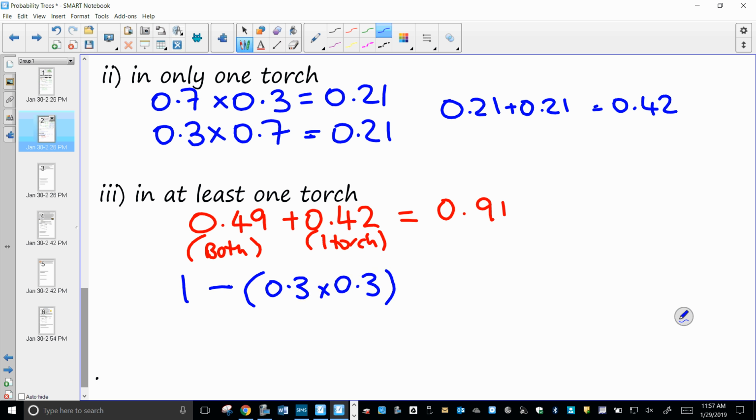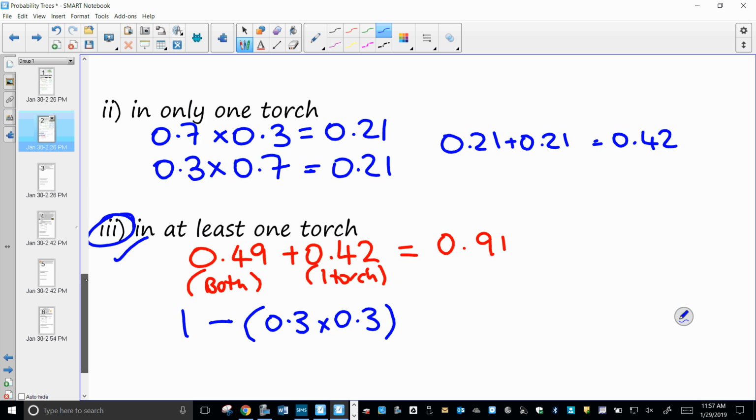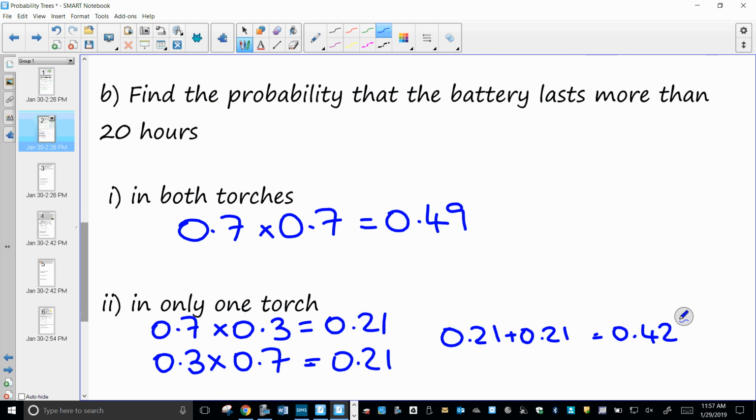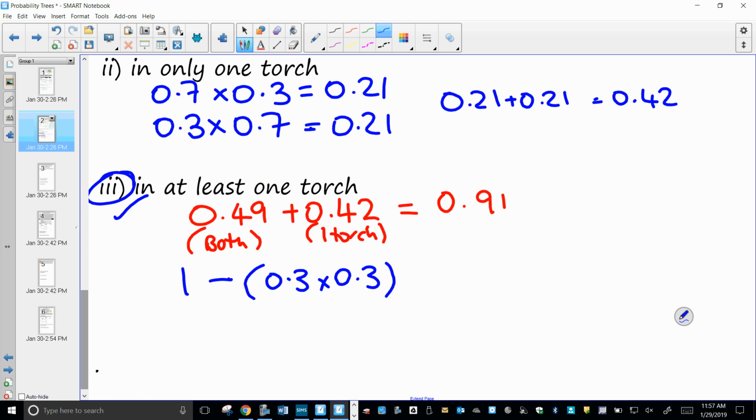Because, as I said, if this was the only question you were asked, you would have to work out this one, and this one, and this one, and add those three numbers together. It just so happens in this question, they had already asked us about those, so I was able to quickly add them. Okay? But if that was the only question they'd asked you, then it would be faster to do this. So that's going to be 1 subtract 0.09, gives us, funnily enough, the same answer.